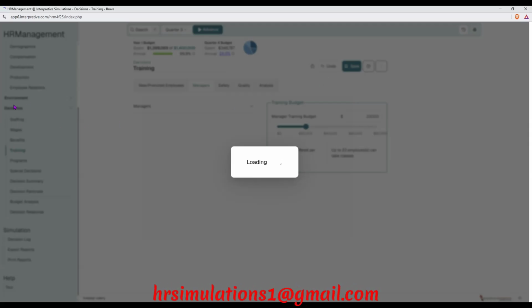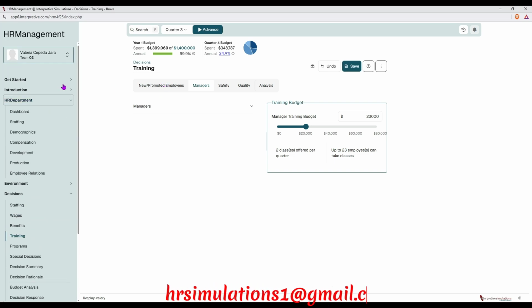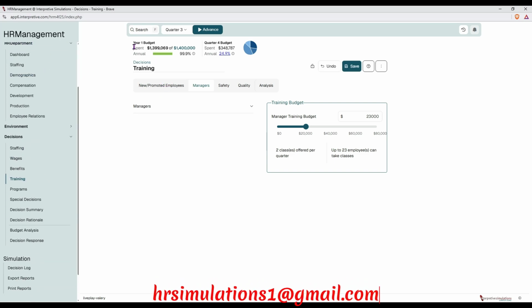And if I save that, you can see that actually at the moment we've already spent 1.399 out of 1.4. That means you have spent 99.9% for the 4 quarters. So this means that you are doing well as a company, and maybe when the results are out, you'll realize that actually we had run our simulation very well for this quarter 4.